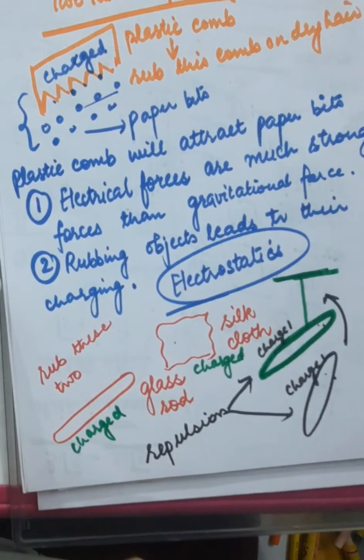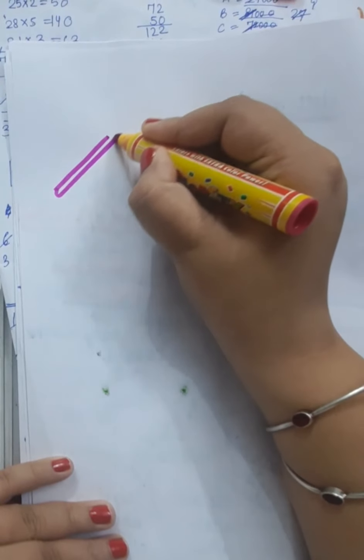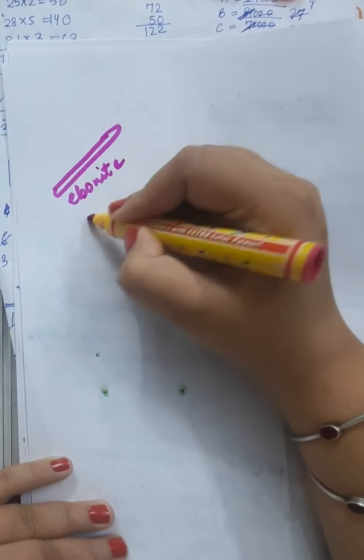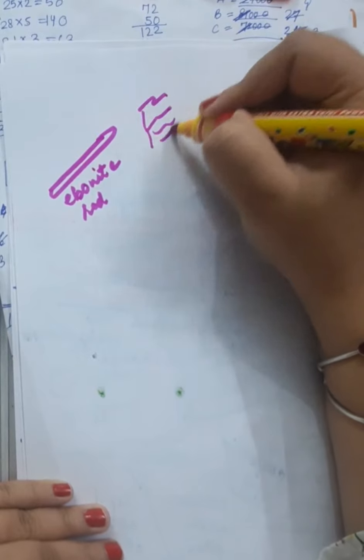Similarly, we will see in the second experiment. Suppose you have an ebonite rod. It's also a different kind of material. Suppose you have an ebonite rod and you have a cat's fur.